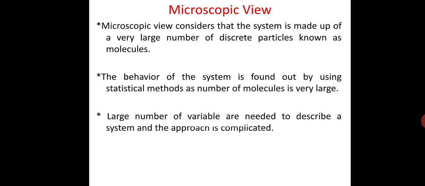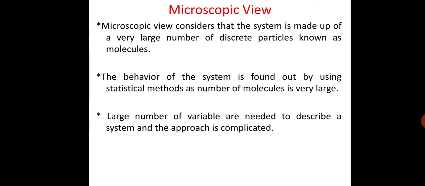Next, properties like velocity, momentum, impulse, kinetic energy, force of impact, etc., which describe the molecules, cannot be easily measured by instruments. They cannot be felt by our senses. Next, a large number of variables are needed to describe a system and the approach is complicated.